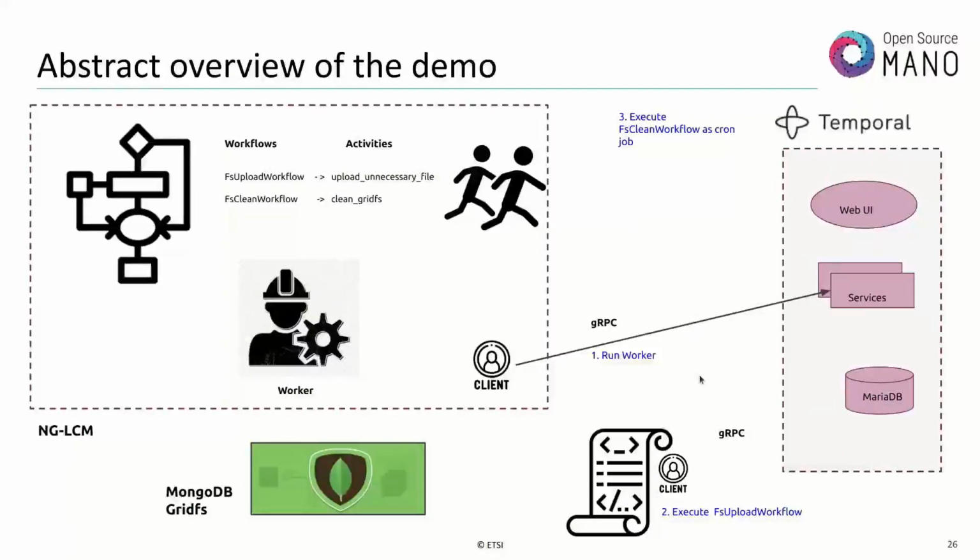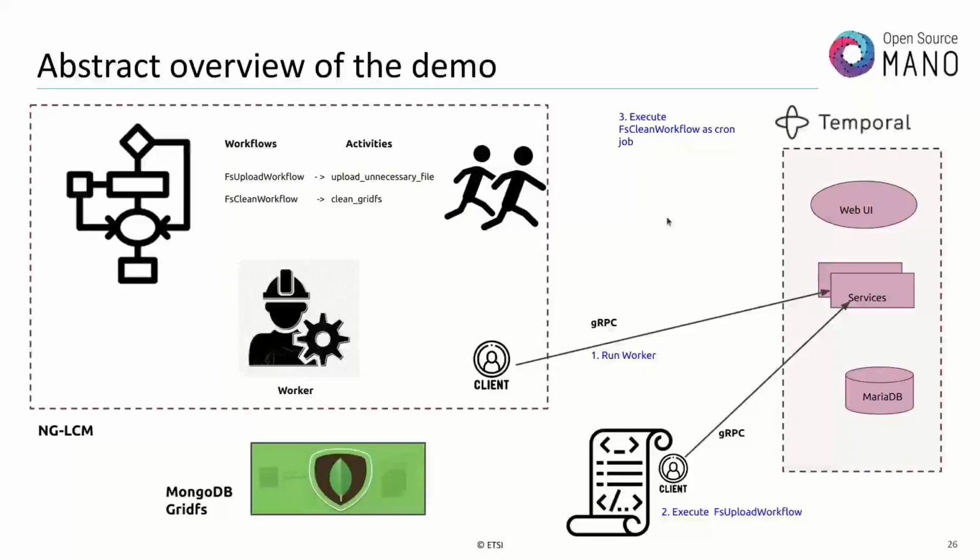And as a second task, we need to upload some unnecessary files in our MongoDB GridFS. So we will execute the workflow, actually several workflows. Each workflow will upload only one file, and we will use a script for this.